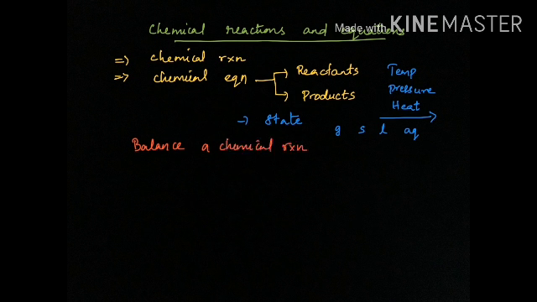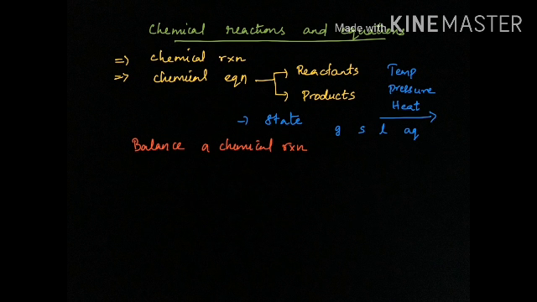Balancing a chemical reaction is really important because a reaction should be balanced. That we have studied in the 9th standard, the law of conservation of mass. According to that, the mass of the reactants and the products, that is, the mass of the substances before the reaction and after the reaction, are the same. So we need to balance a chemical reaction. I hope you remember how to balance it.